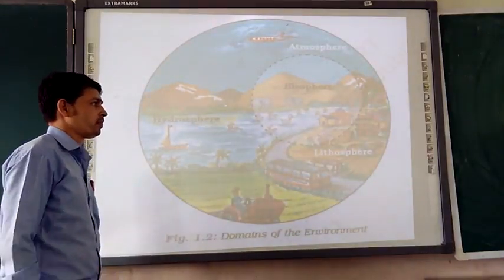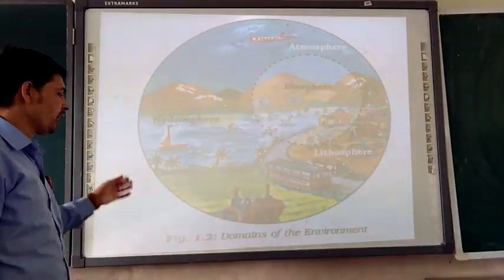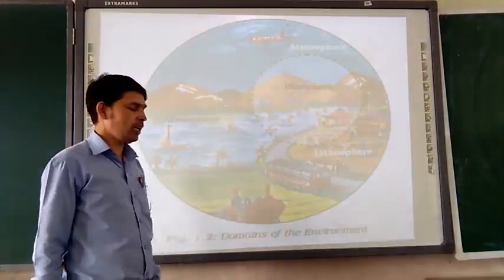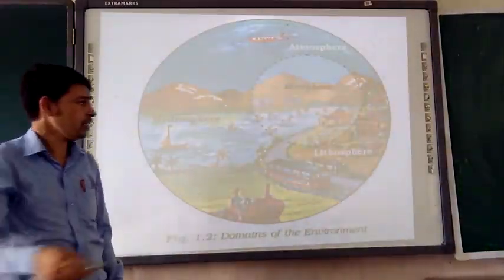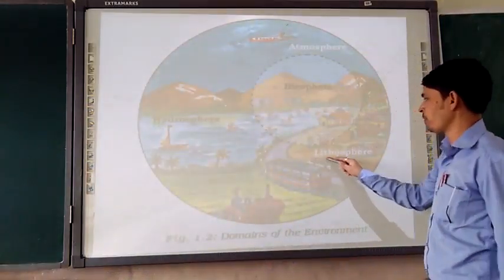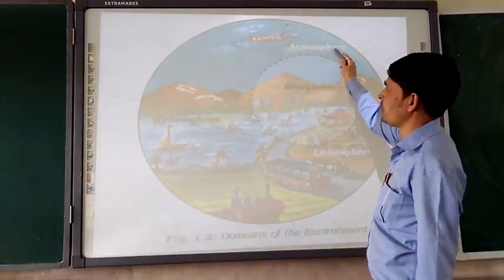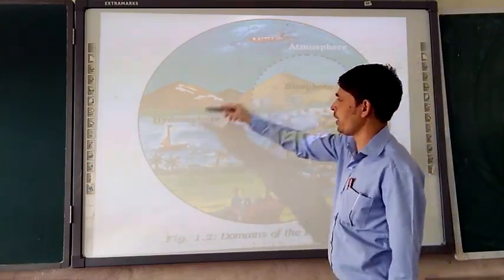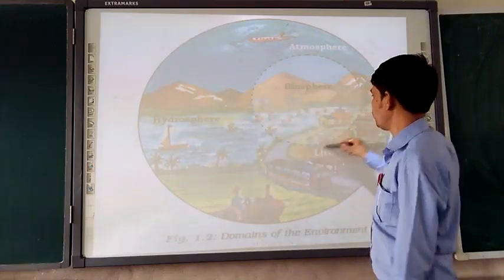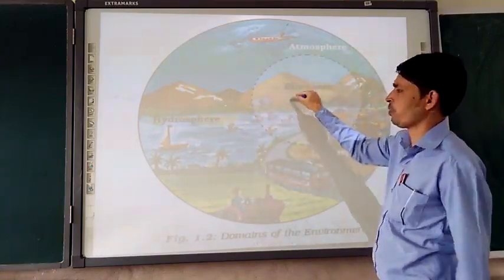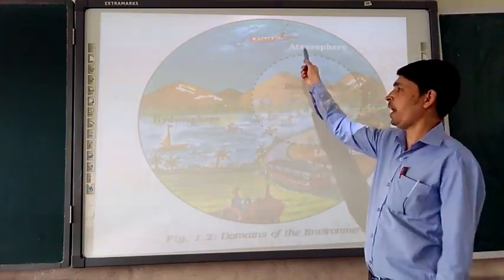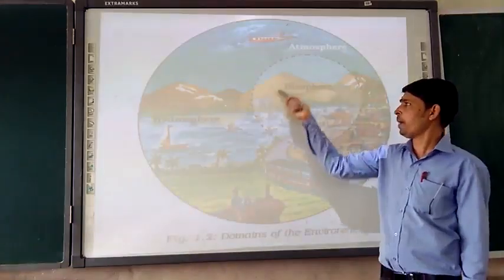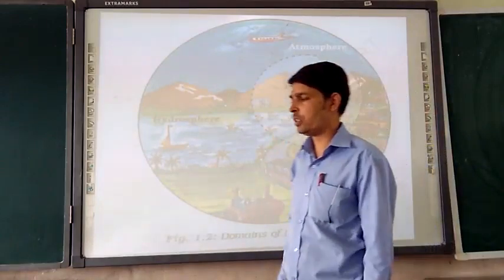Now please see this. After seeing this, you are understanding that it is figure number 1.2, a figure from the textbook only. Domains of the environment. In the domains of the environment, we are talking about lithosphere, atmosphere, the aeroplane is moving, and hydrosphere. If these three are there, this dotted line is talking about the biosphere, where there will be interaction of atmosphere, hydrosphere and lithosphere, then life is possible over there. So the biosphere will be there, which supports the life system.